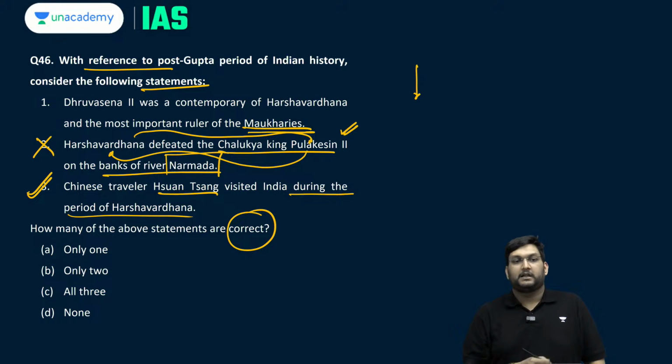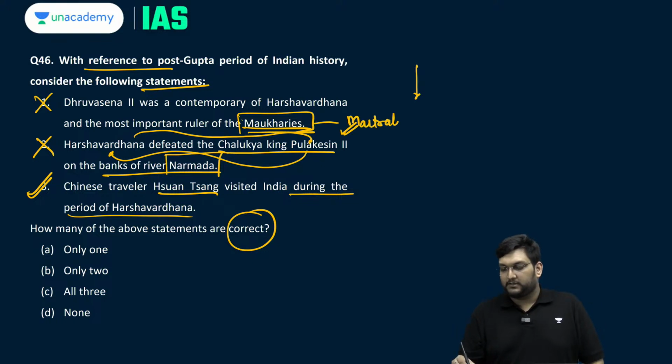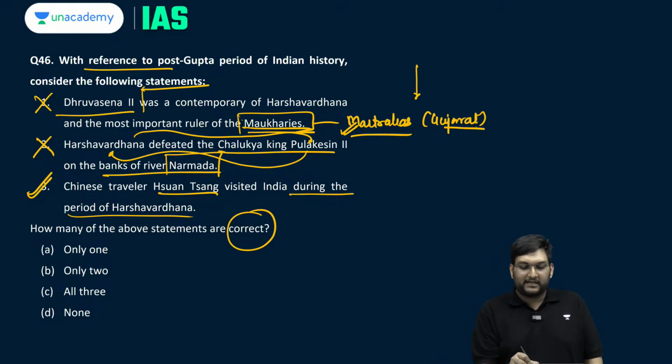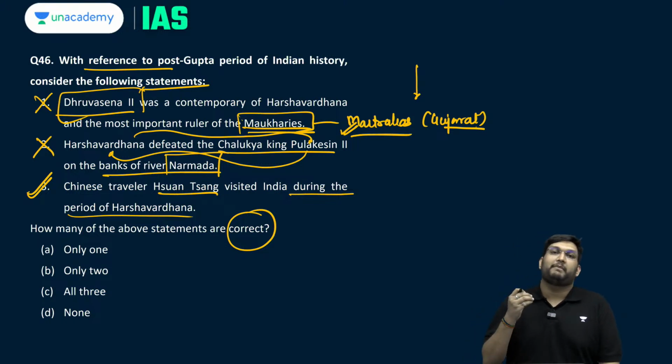So, this is incorrect. And the first one is also incorrect because the Maukharis were not that important in the larger story of post-Gupta. He is a Maitraka ruler. The Maitrakas ruling from the Gujarat sector are very, very important for this area. So, Dhruvasena II is not a Maukhari ruler but a Maitraka ruler.